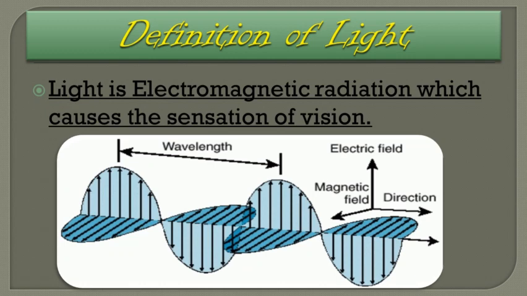And you can observe the wavelength. So what is wavelength? It is the distance of one oscillation, that means between crest and trough. For crest and trough you can check my playlist, in which we have covered in the 8th standard videos what wavelength, amplitude and all this are. You can go through that video. So light is electromagnetic radiation which causes the sensation of vision. Due to this wave, light, we can see everything around us, natural and man-made as well.